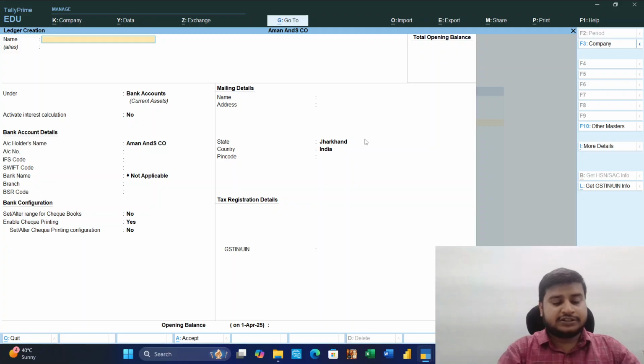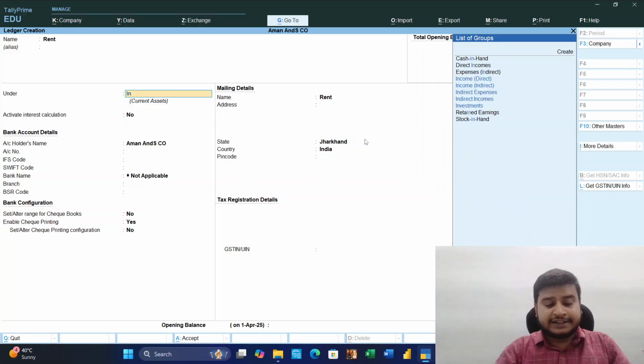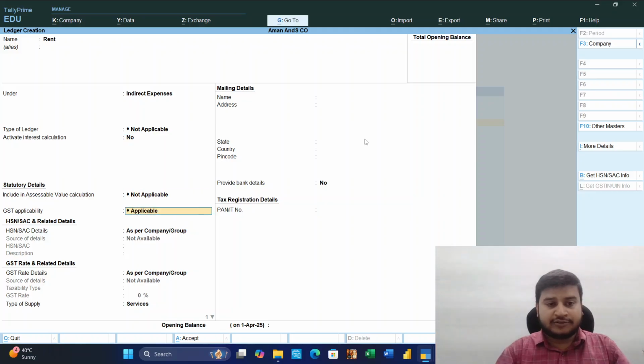Another, suppose expenses means rent expenses. Rent is an expense, so it will go under indirect expenses. Here we get the categories: indirect expenses, interest calculation not applicable, GST not applicable.